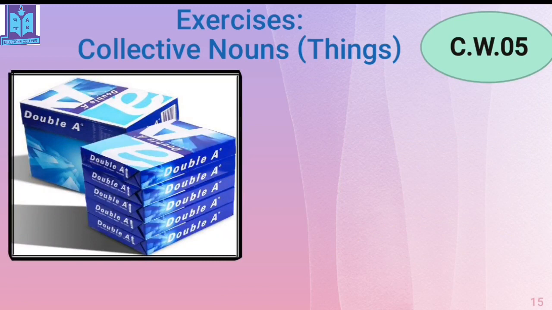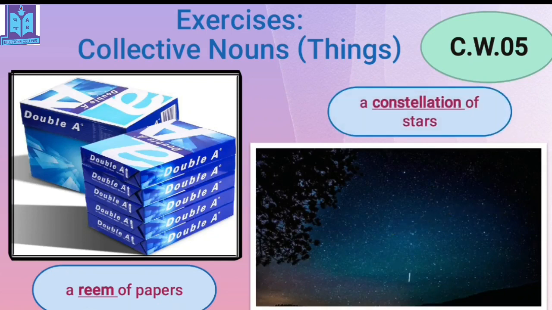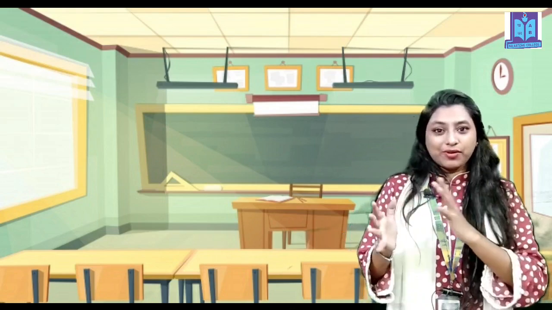Now, what you can see, those are the pages. You know about it, right? You have written your assignment on those pages. It's called A4 paper size, isn't it? And you may have this at home. And in case of the collective form, we say a ream of papers. A ream of papers. And in case of stars, when you see the stars in the sky, it's called a constellation of stars. A constellation of stars. I hope you have understood well about the collective nouns.